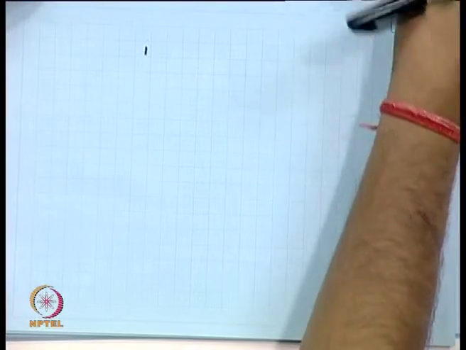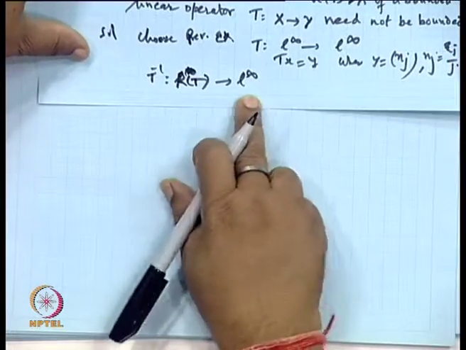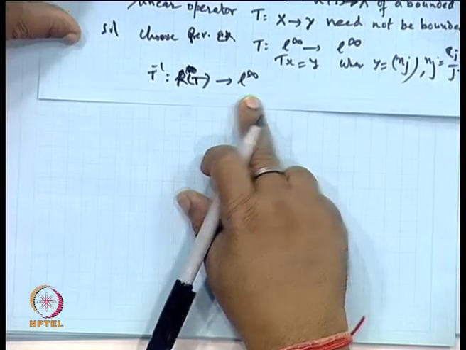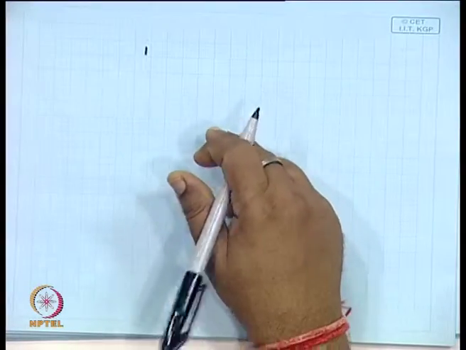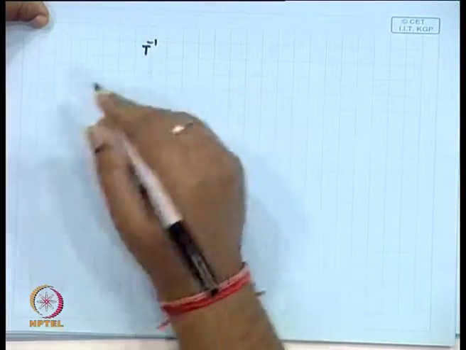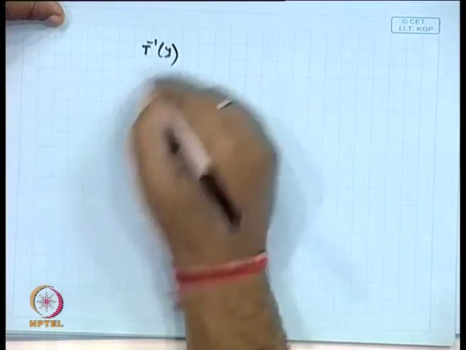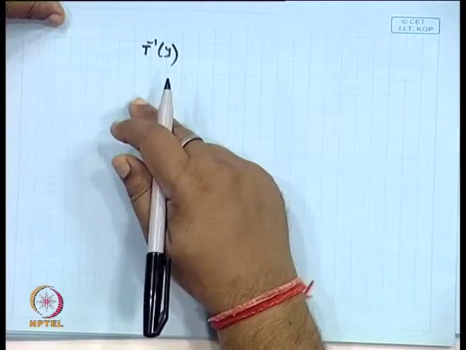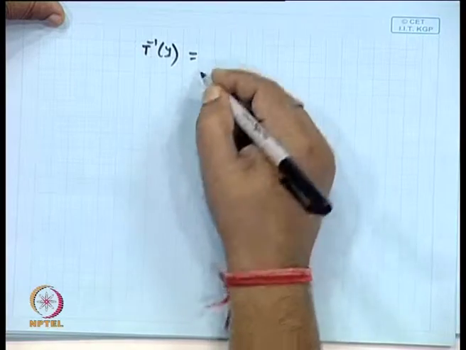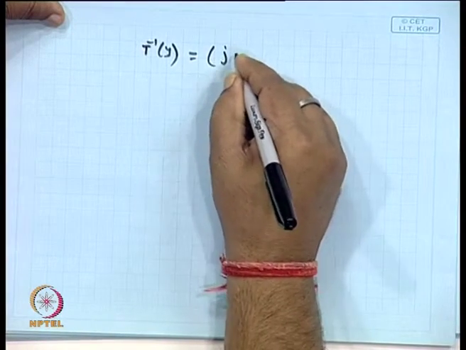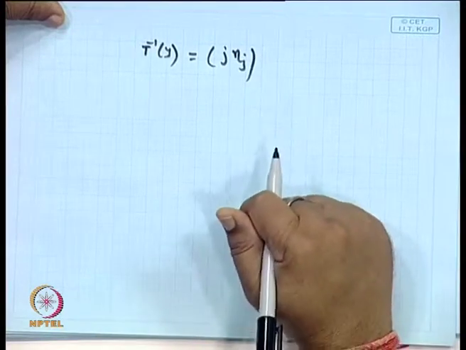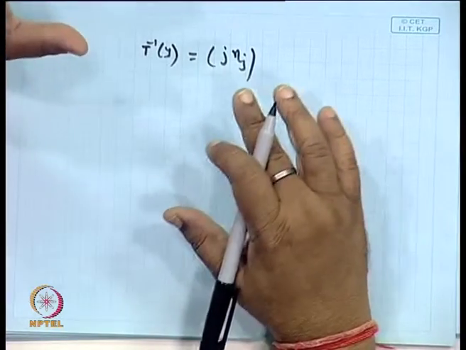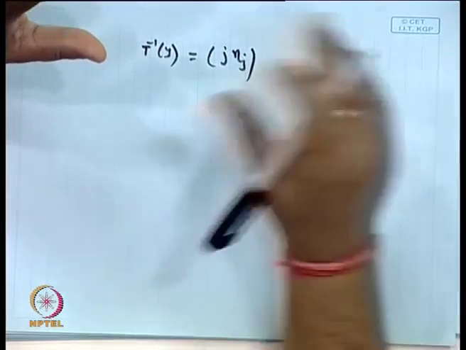T inverse is a mapping from the range of T, the range set becoming the domain now, to L infinity such that T inverse y will be x. So, this will be equal to j times eta j. Eta j is a point in this and this.